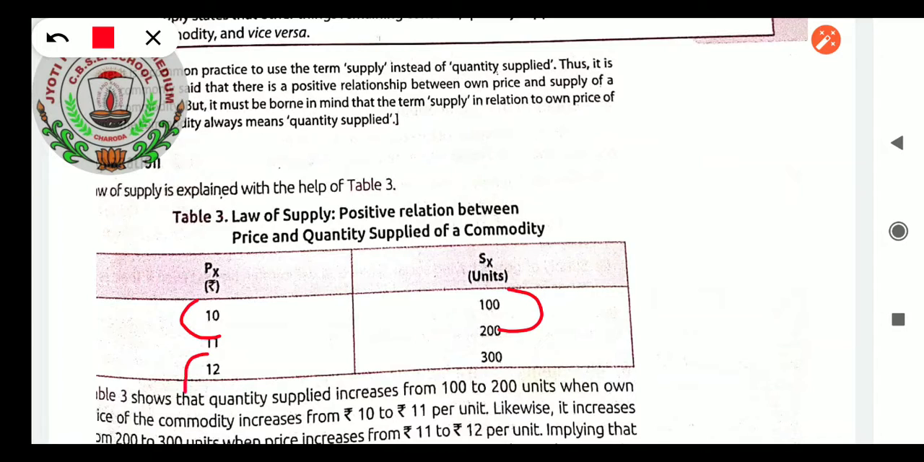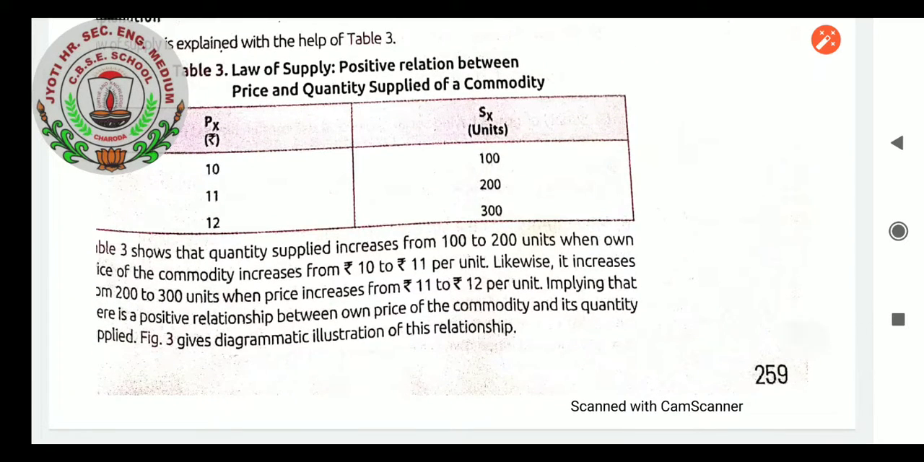Then the price of the commodity increases from 11 to 12. With a 1 rupee increase, the supply also increases from 200 to 300. So what we are seeing is that a 1 rupee increase in price is making the supply of the product in the market double. That is the point, students, about the supply factors: a positive relation between price and own quantity supplied. As the price is increasing, supply is also increasing in the market. That is the own price, not the related goods' price.